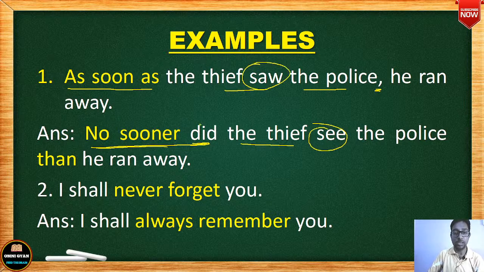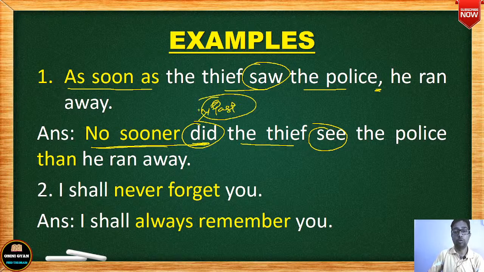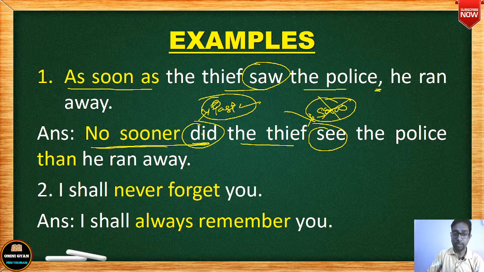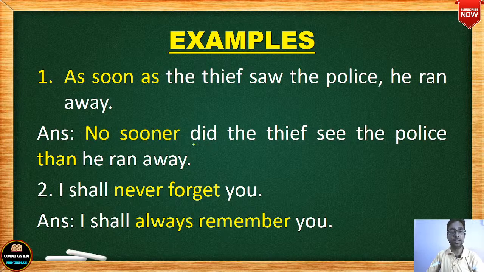Why see? Because did is already in past tense. So you cannot change see into saw. Why? Because there will be otherwise double past tense. This is also past, this is also past. So it will be wrong. Okay. So if you change did, then you have to keep the next verb into present tense.